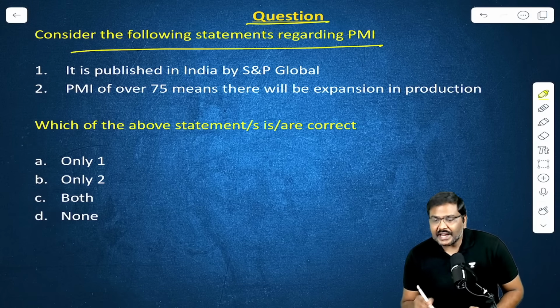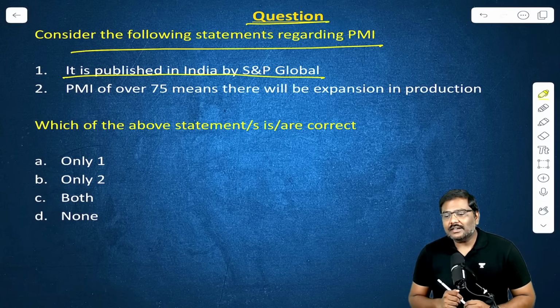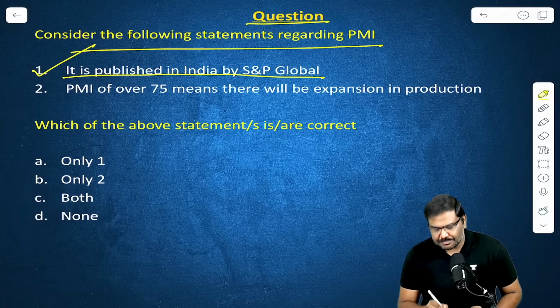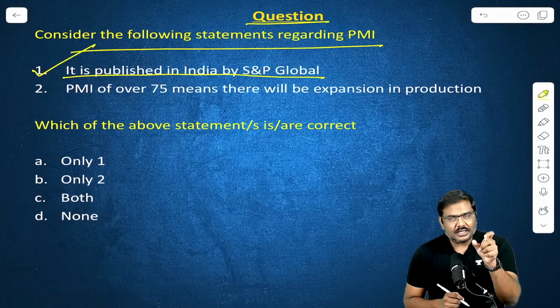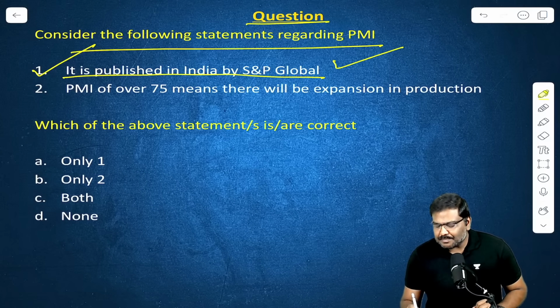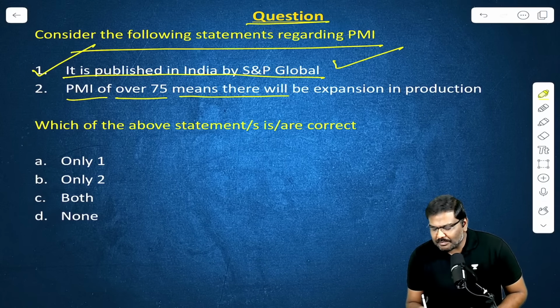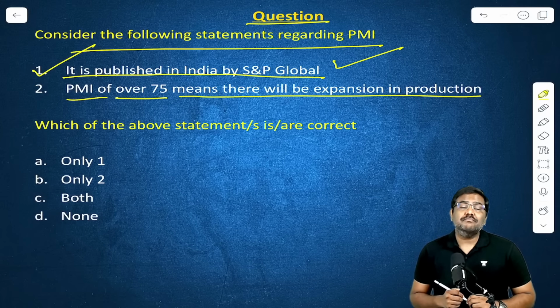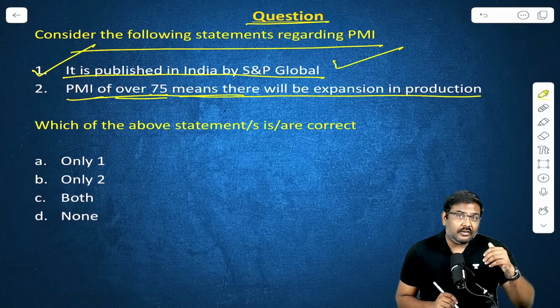Consider the following statements regarding PMI. It is published in India by S&P Global. Yes, it is published in India by S&P Global. HSBC PMI. The full name is HSBC PMI. It is published by S&P Global. PMI of over 75 means there will be expansion in production.